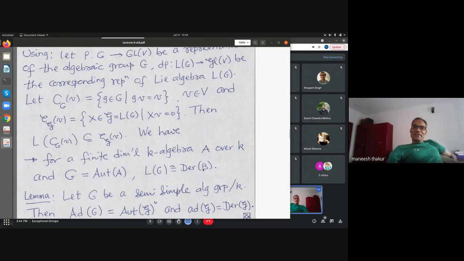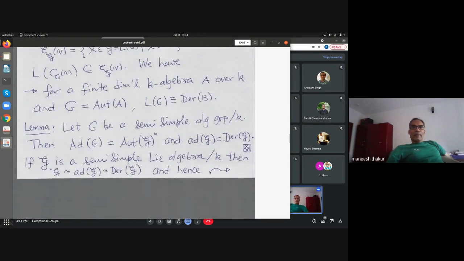Yeah, so these are all derivations from A to A. That's a Lie algebra with respect to the usual Lie bracket. And here is a lemma without proof again, which is really an exercise more or less. Suppose G is a semi-simple algebraic group over K. Then the image of the adjoint map is actually the connected identity component of the automorphisms of the Lie algebra.